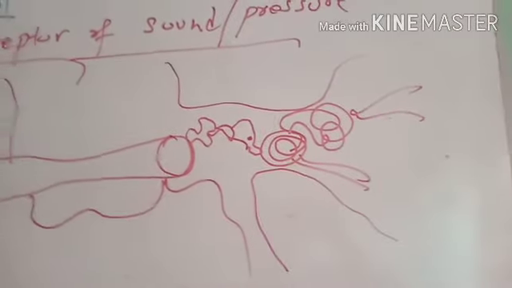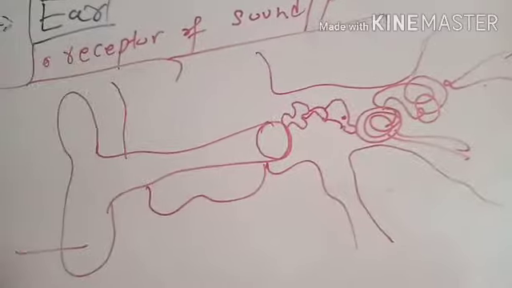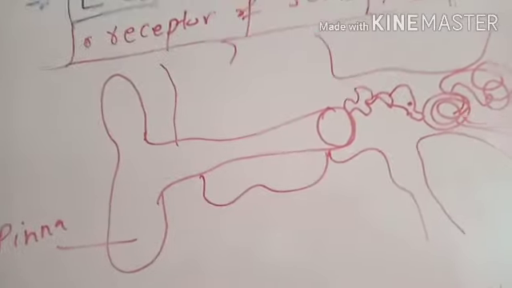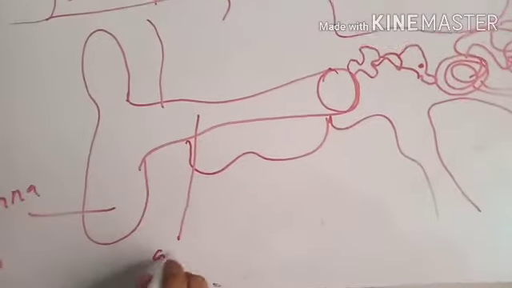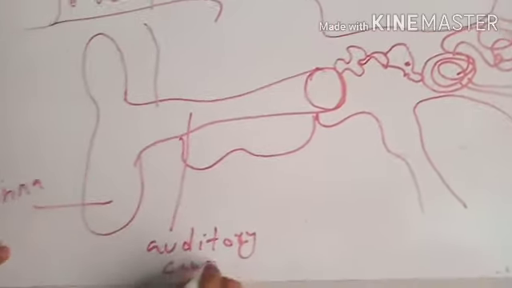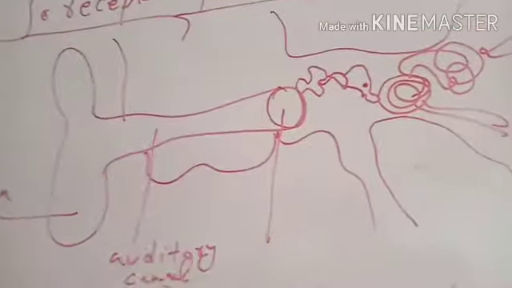This external ear, this portion of external ear which is broad, it is called pinna. The plural of pinna is pinni. And this tube-like structure of external ear is called auditory canal. This last portion, membrane-like portion of the external ear is called ear